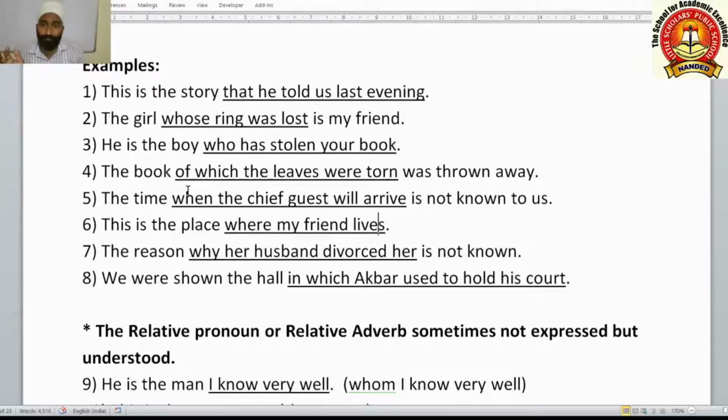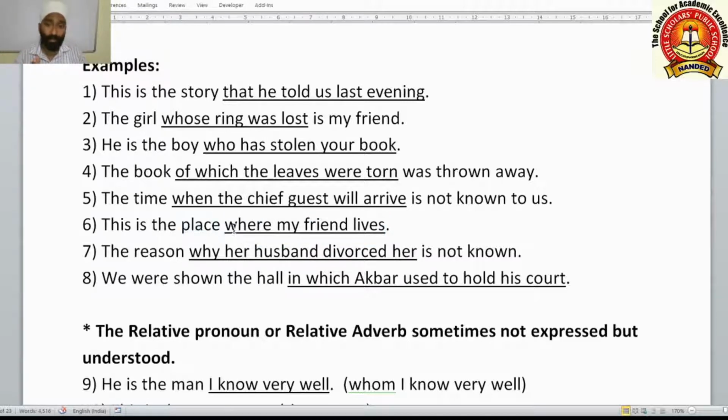So here the adjective clause is starting with when and where also. And in adverb clauses also we will see when and where, these relative adverbs will appear. In adverb clauses also these will be used, but you should not be confused. You should understand that this clause is describing like an adjective, giving more information about a noun.